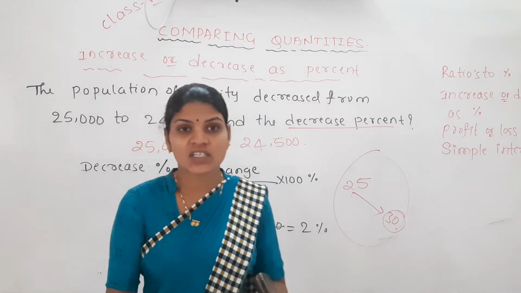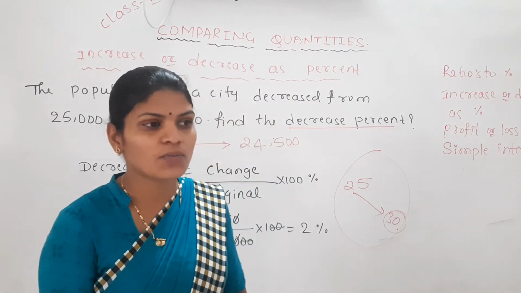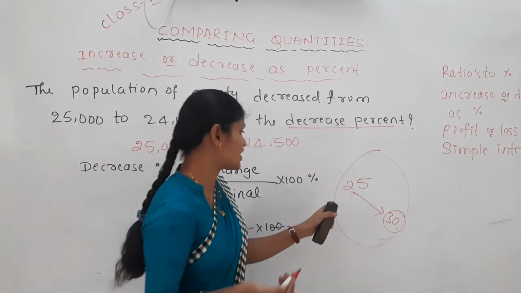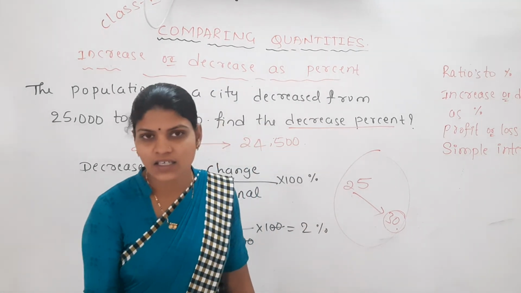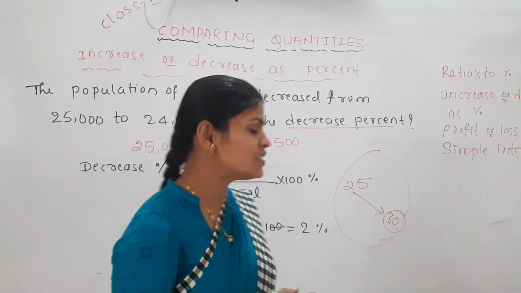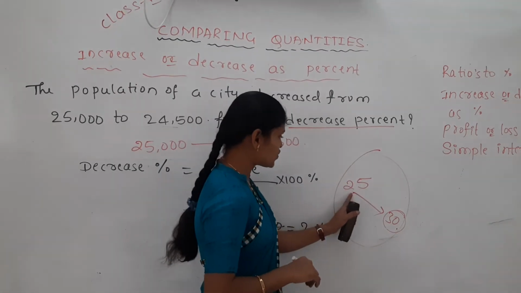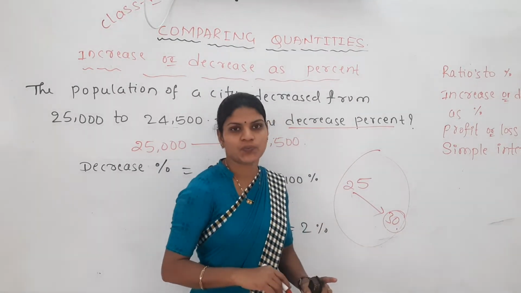Cost price means the purchased amount. The amount for which we have purchased is taken as the cost price. The amount for which we sell that thing is the selling price. So here, is the cost price more or the selling price more?